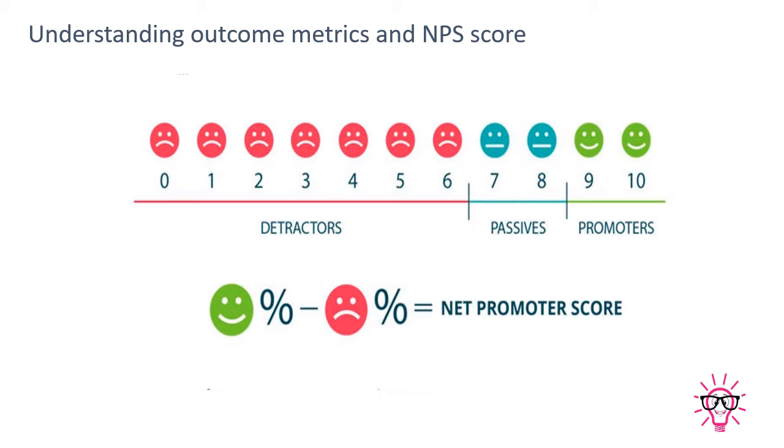So if you see here in this particular metric, from 0 to 10, we have detractors up to level 6, then we have a passive level at 7 and 8, and we have the promoters level at 9 and 10. Now you have to find the percentage of promoters minus detractors, and you get the net promoter score here. So this is very easy. Again, if you require, you can apply it. Agile never forces it, but this is one metric which provides you a net promoter score. If you want to work smart, then you can utilize this particular area.